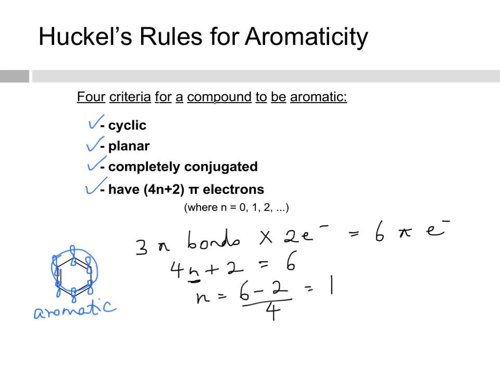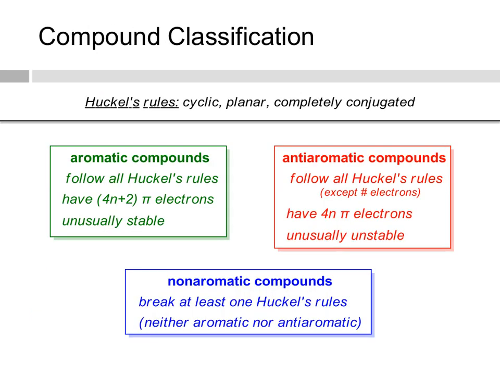You don't always have to do the math. You can just look at this and say, well, if n were 1, you would get 6 pi electrons, and it does have 6 pi electrons. So to recap, Hückel's rules say that the molecule has to be cyclic, planar, and completely conjugated. If it's aromatic, it needs to follow those 3 Hückel's rules and have 4n plus 2 pi electrons.